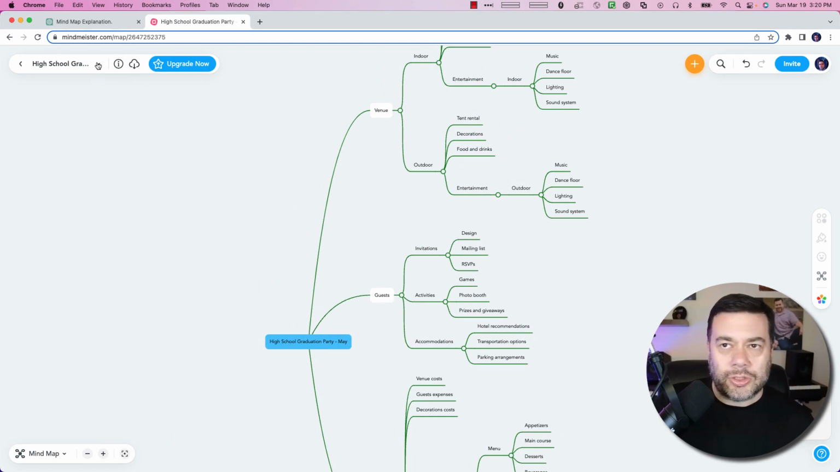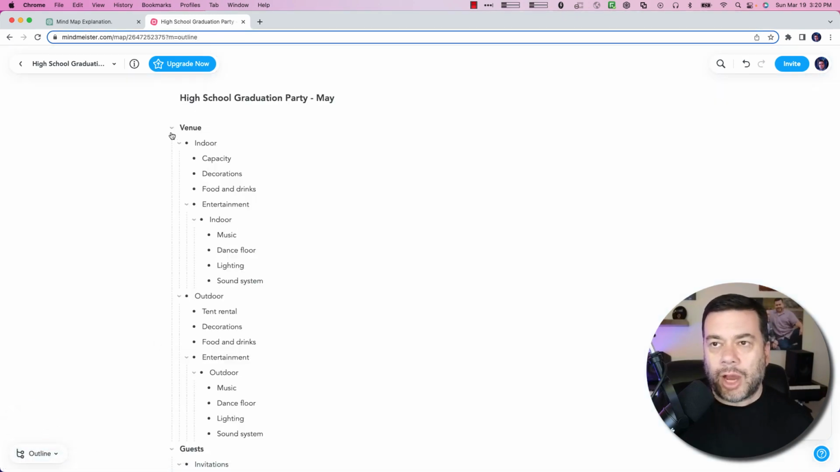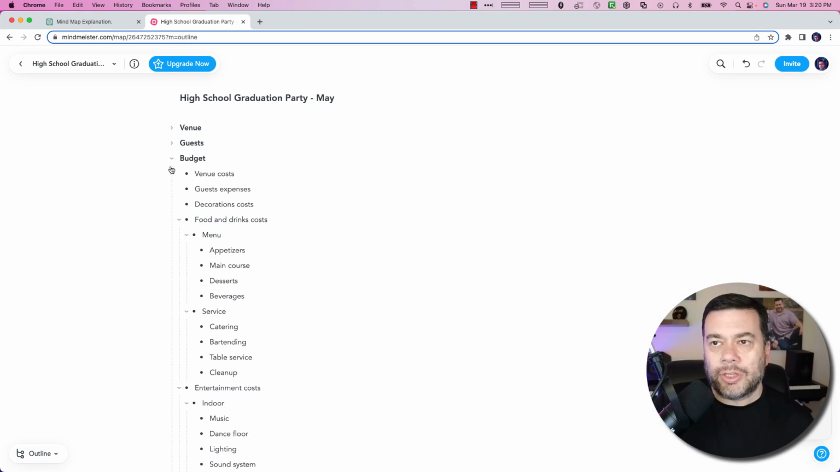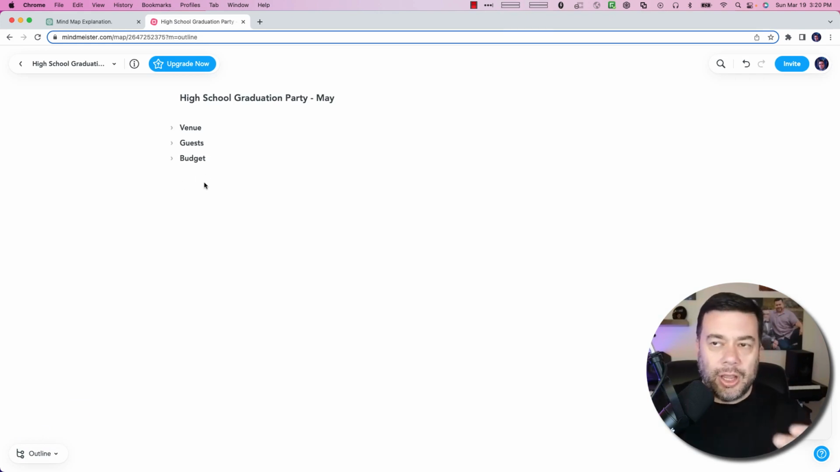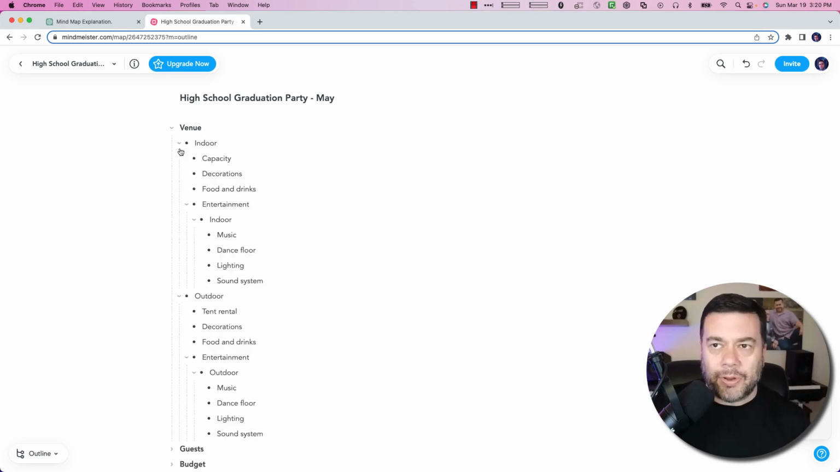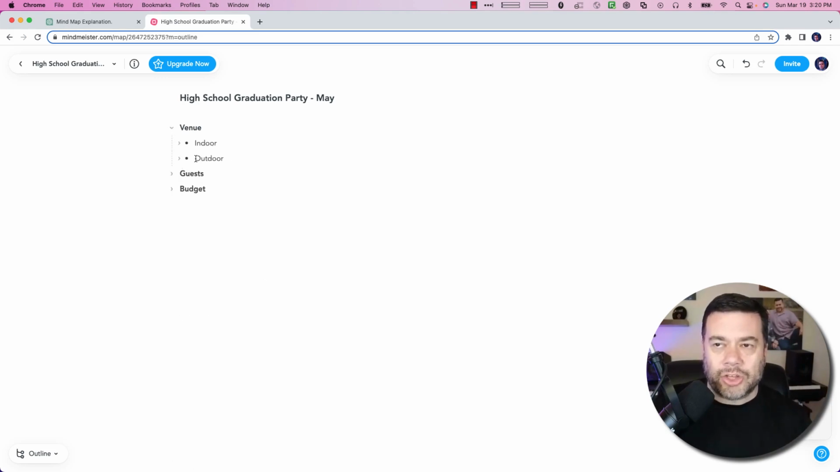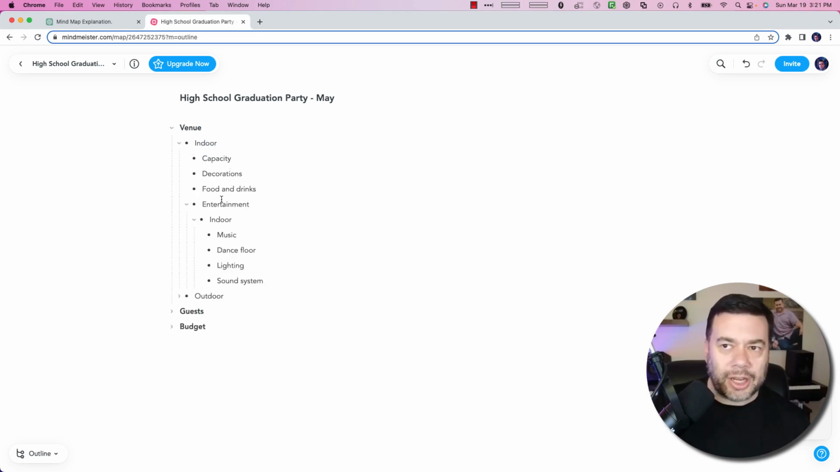One of the things you can do in this tool that I found is you can come down here to the bottom left, and instead of mind map, you can switch to outline mode. What outline mode will do is it will give you the ability to collapse all of the different sections down to their main topics. So venue, guests, budget. For example, if I do venue, I then have all the child topics of indoor and outdoor. And then underneath there, I have to think about capacity, decorations. Under entertainment, I have indoor entertainment things to think about, outdoor entertainment things to think about. So as you can see, there's a lot of flexibility here with the way this works.